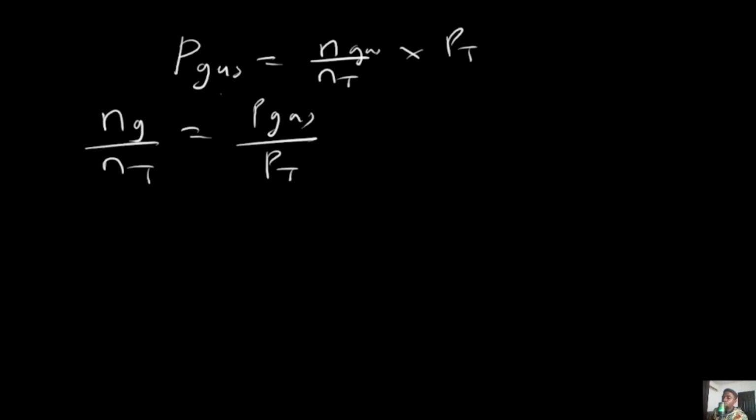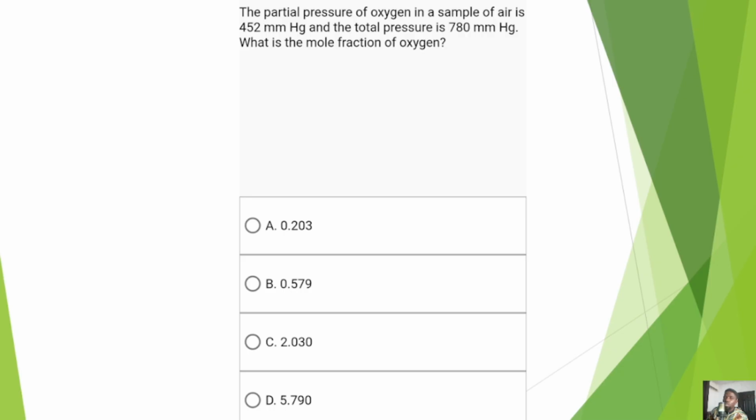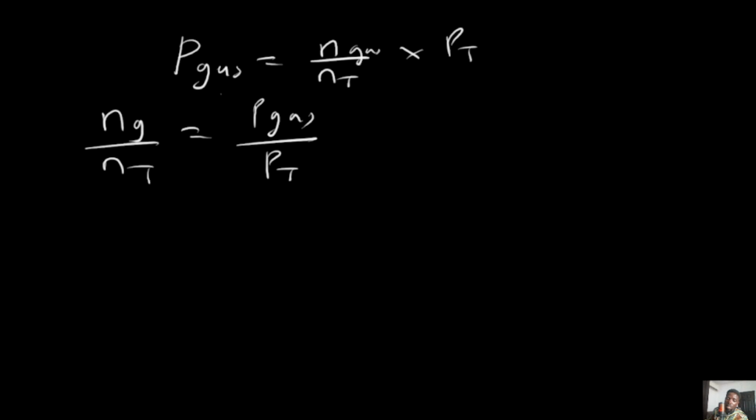We were told that the partial pressure of oxygen is 452. And then we are given the total pressure to be 780. So which means if we do 452 over 780, automatically we've gotten the mole fraction. So let's get to solve that.